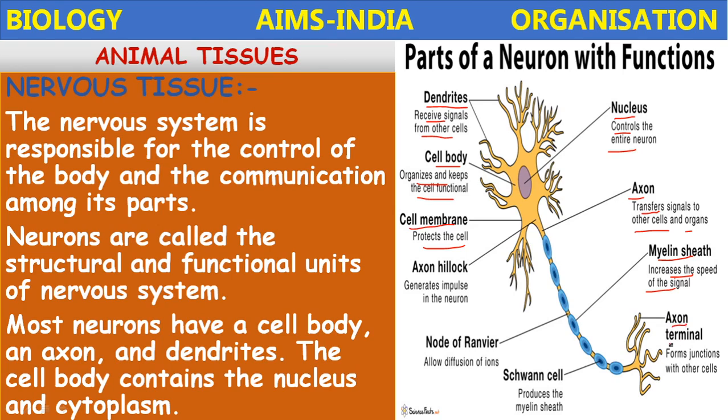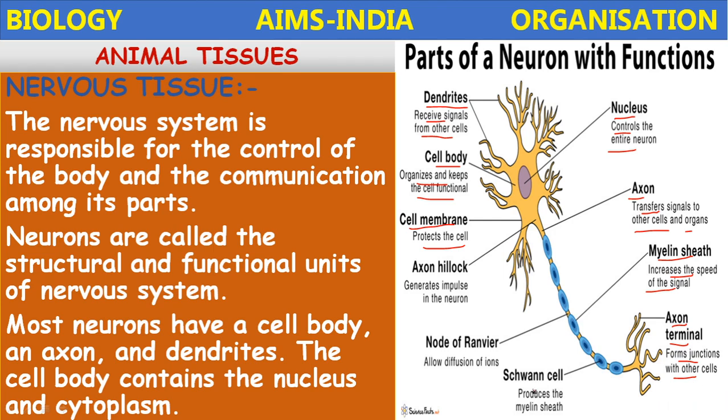Then the axon terminals form junctions with the other cells. That is called the synapse. Synapse means the gap between the effector organ and the neuron. It is called the synapse, which helps in nerve transmission.